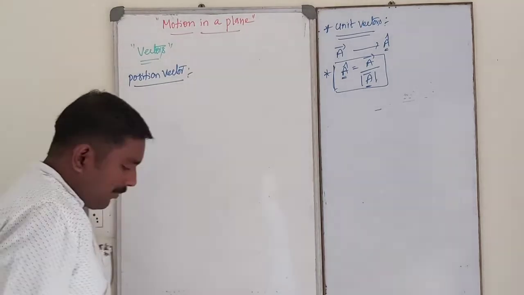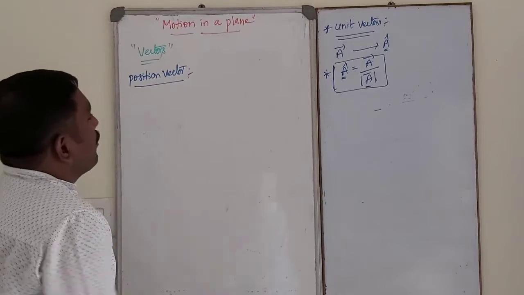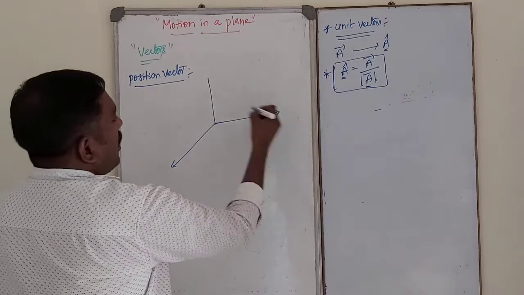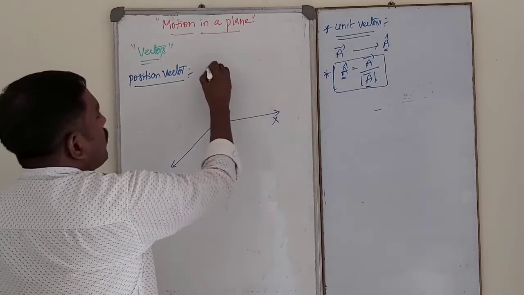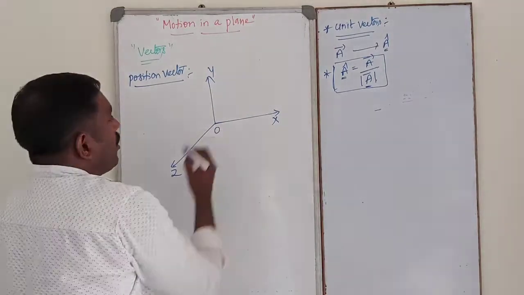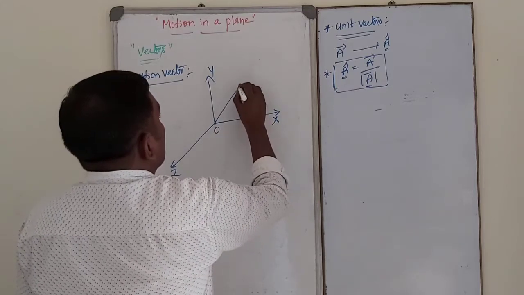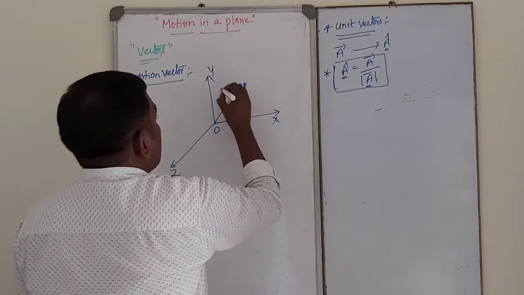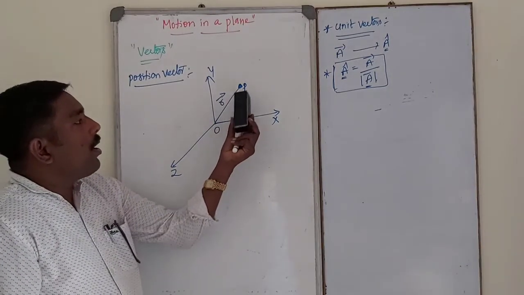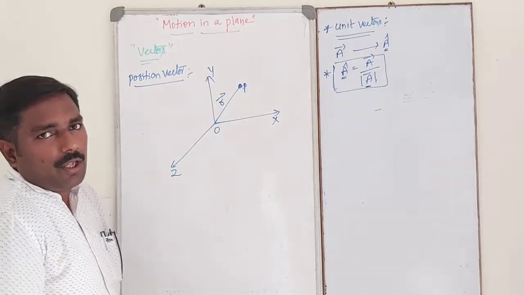What is meant by position vector? In this case, position vector means, see, this is the three-coordinate system: x-axis, y-axis, z-axis. This is an origin. Let P be a point at a distance of r bar. So in this case, r bar is the position of the particle with respect to the origin.